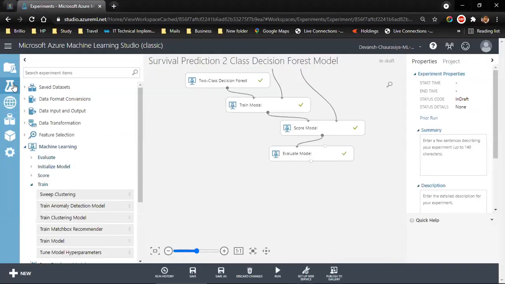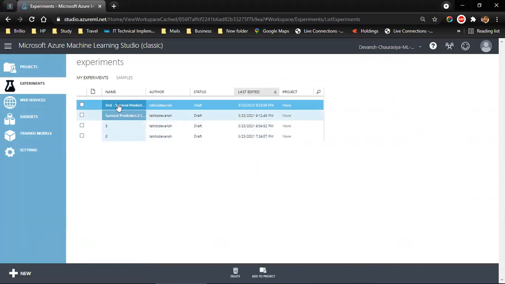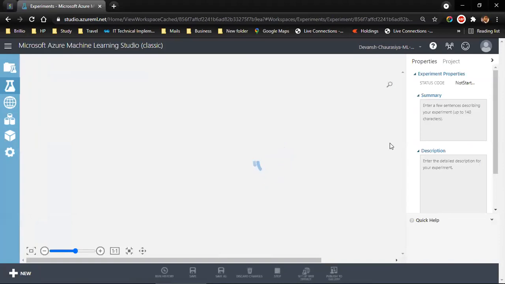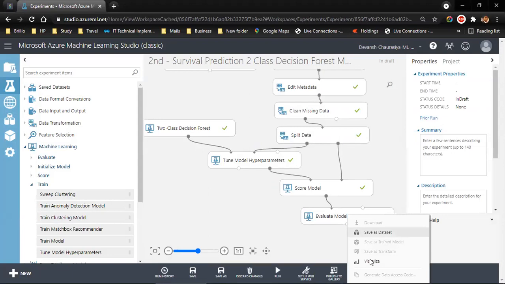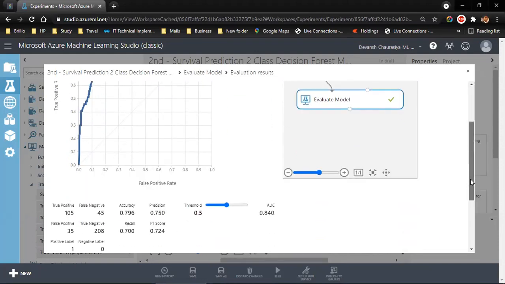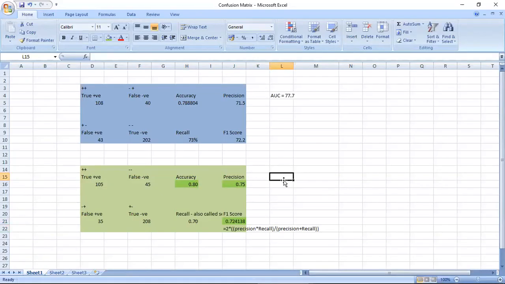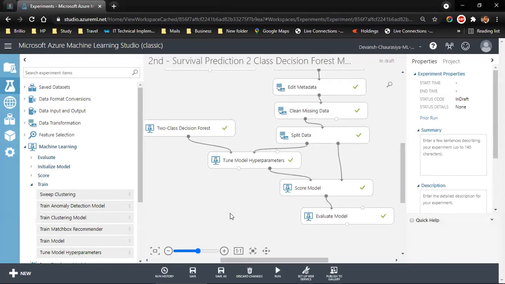We cross this, we click on experiment. I need not save it because I did not make any change. Let me open this. And now let me jump to evaluate data, click on the output, visualize. And we see that area under the curve is 84%. Means that most of the parameters have improved. So we are going ahead with this model. This is the model that we can actually deploy.